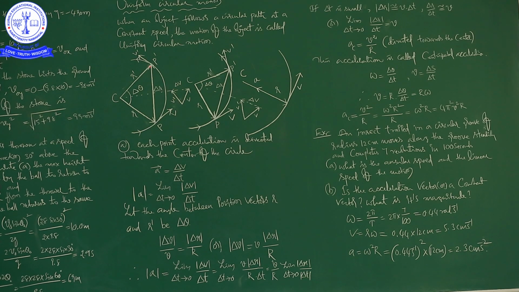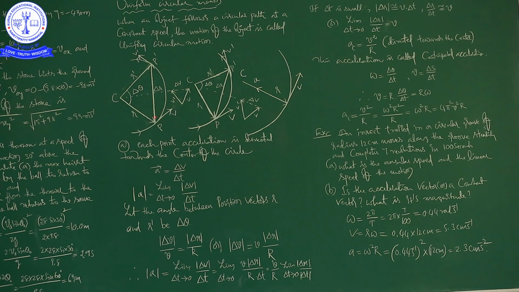You can see any two positions, P and P dash. When the object is at P, this is the direction of velocity, already indicated with an arrow mark. When the body is at P dash, the arrow mark indicates V dash, the direction of velocity. So the direction of velocity changes from P to P dash.